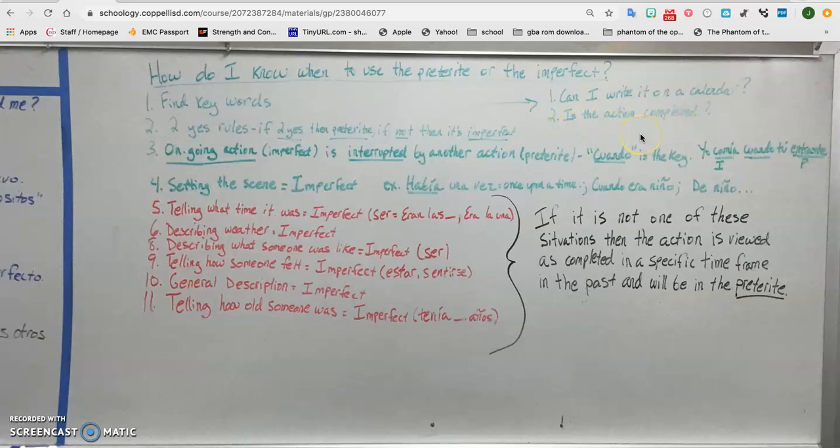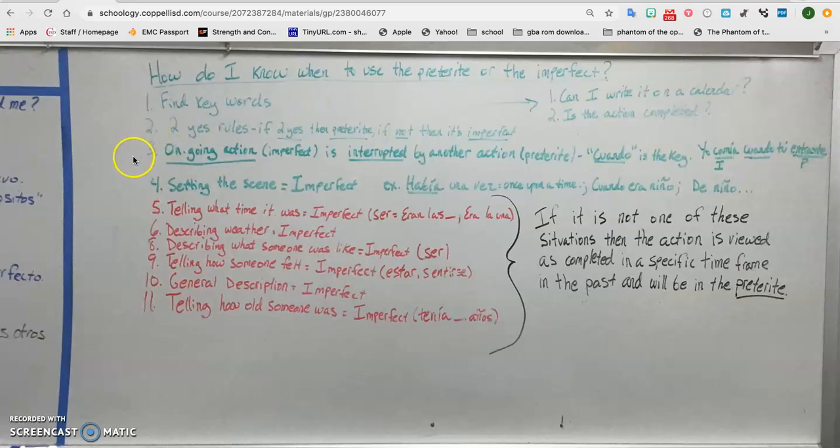Now, let me change it up a little bit. Yesterday, I ran 6 miles. Okay, can I write it on a calendar? Yes. Is the action completed? Yes, because I said it in a way, I ran. Yo corrí 6 millas. So I ran 6 miles. So I put the action in the preterite.